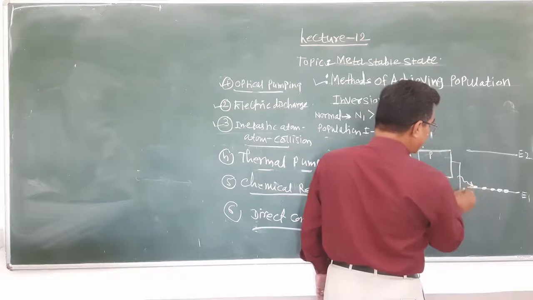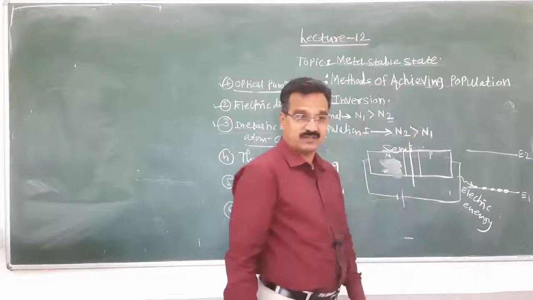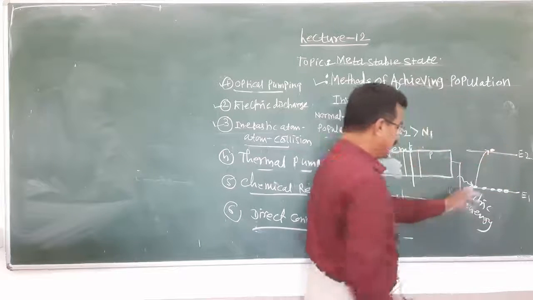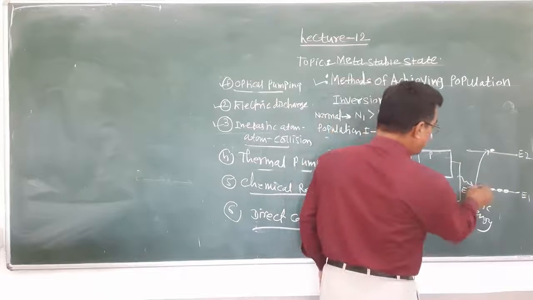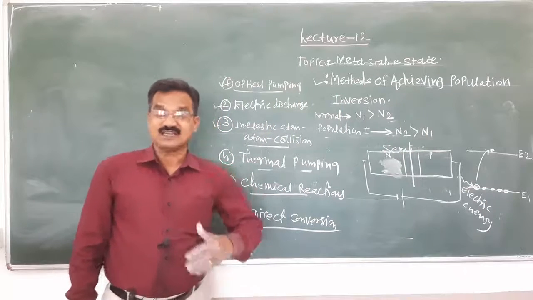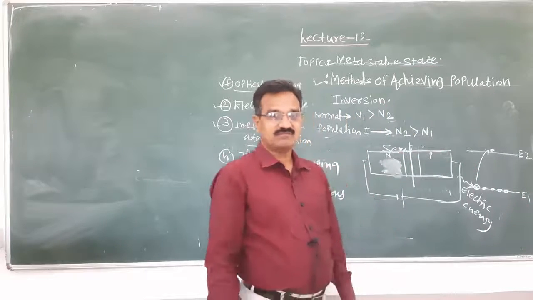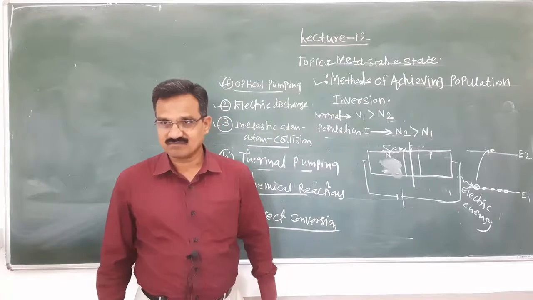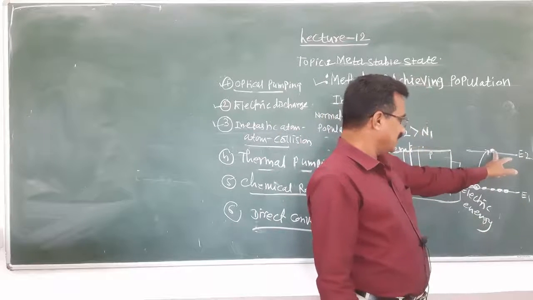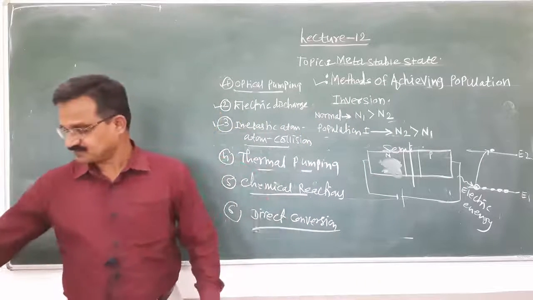Due to the supply of electric energy, the electron moves from the ground state to the excited state, and when that electron jumps to the excited state, it creates a hole. So electron hole pairs are formed: electrons in the excited state and holes in the ground state, due to the application of electrical energy.